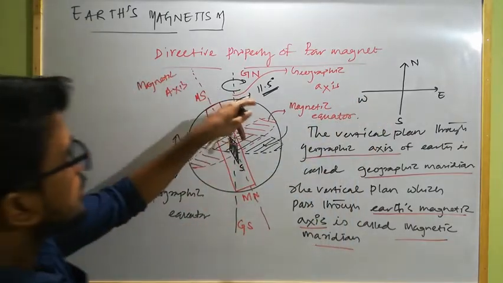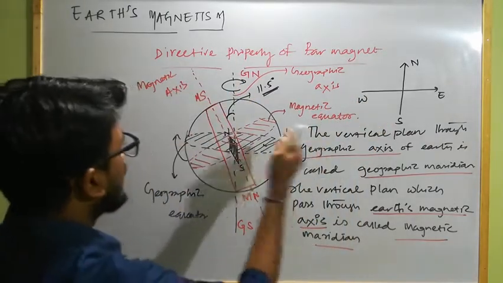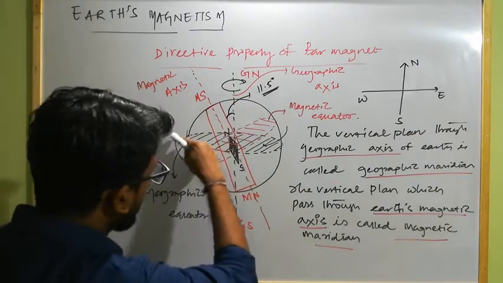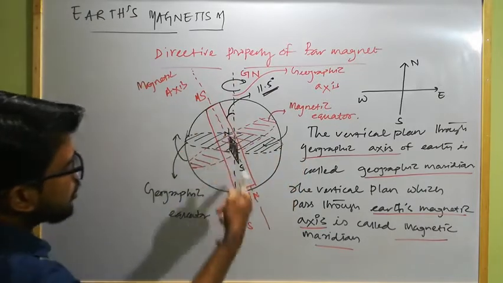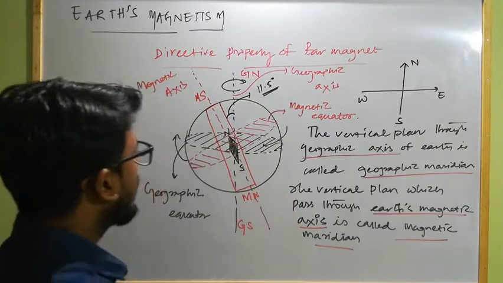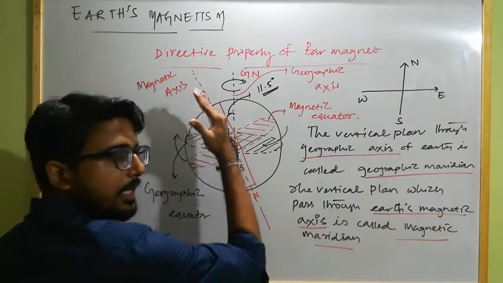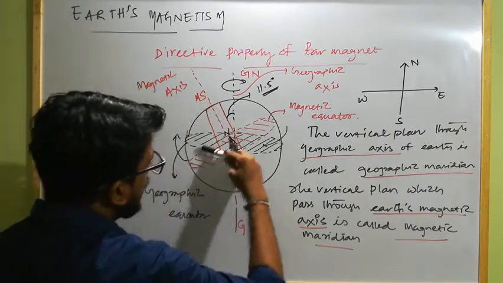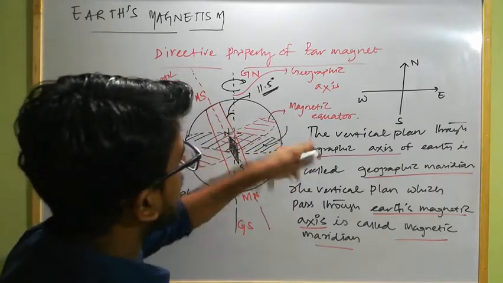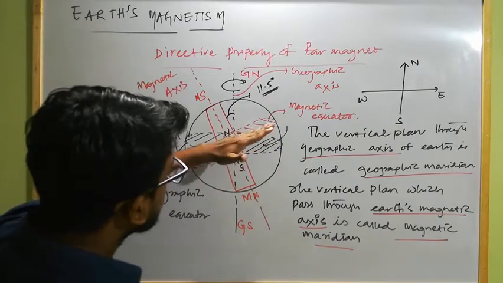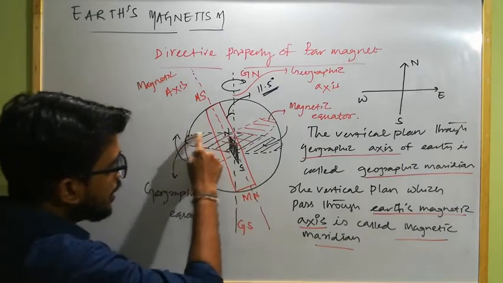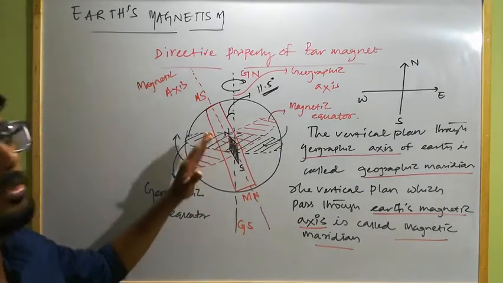Okay, so this is geographic axis, and the vertical plane passing through this is known as geographic meridian, and the circular line which is perpendicular to geographic axis is known as geographic equator. Similarly, this is magnetic axis, and the vertical plane passing through this is known as magnetic meridian, and the circular path which is perpendicular to this magnetic axis is known as magnetic equator, and the plane along this magnetic equator is known as magnetic equatorial plane, and the plane along geographic equator is known as geographic equatorial plane.